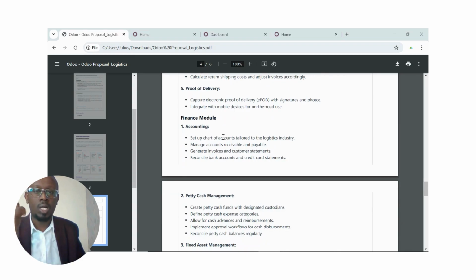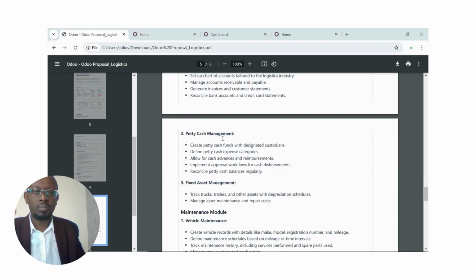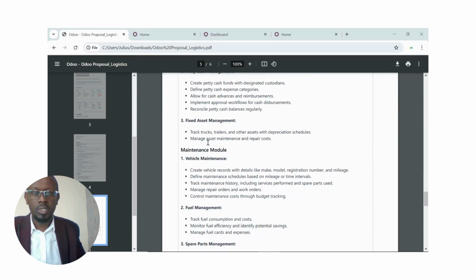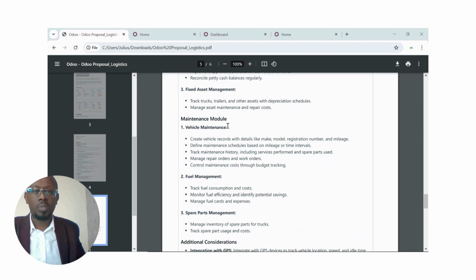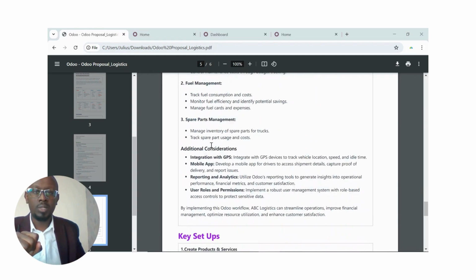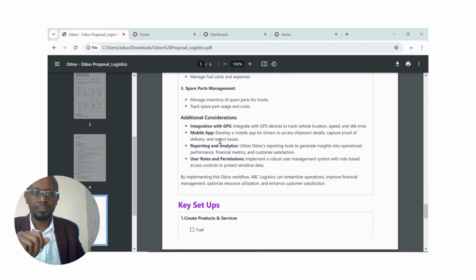Of course, as mentioned, accounting is needed. Of course, you'll need petty cash management. I believe the drivers will need some cash on the road. So petty cash management, and of course, fixed asset management to manage your trucks. And of course, the maintenance module will come in handy because you need to maintain your vehicles. You need to know when they are scheduled for service and all that. Of course, you have fuel management, spare part management, and all that.